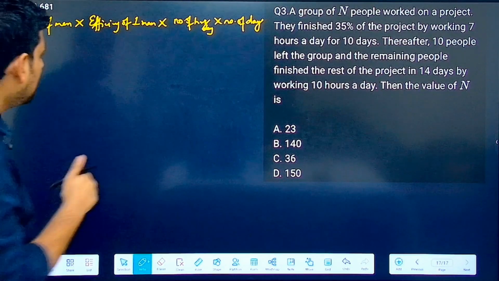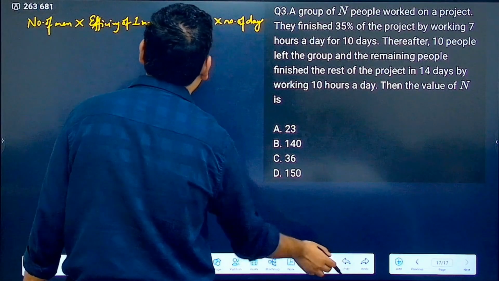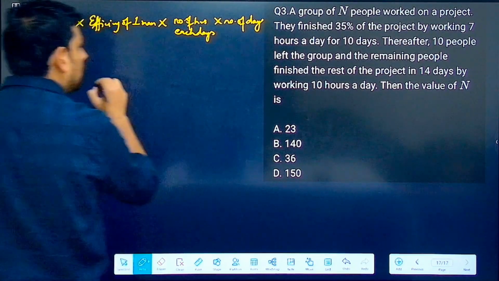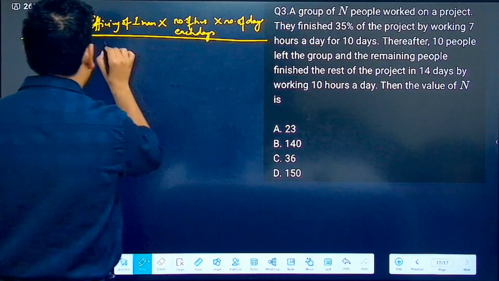Number of hours they work each day and into number of days, upon work.